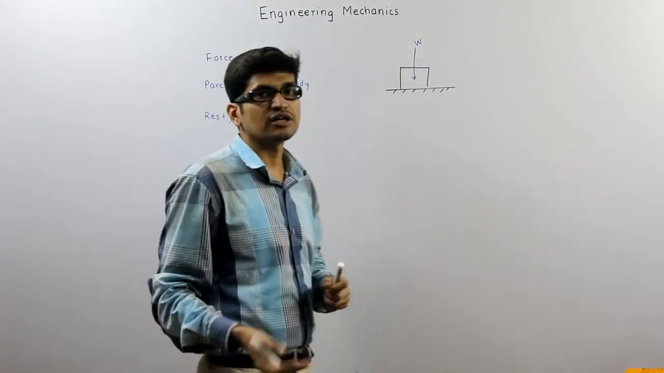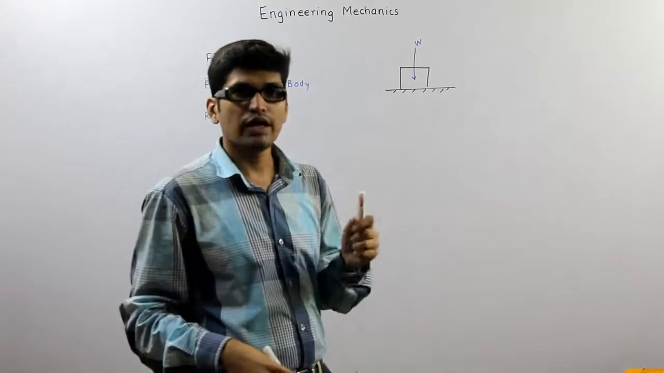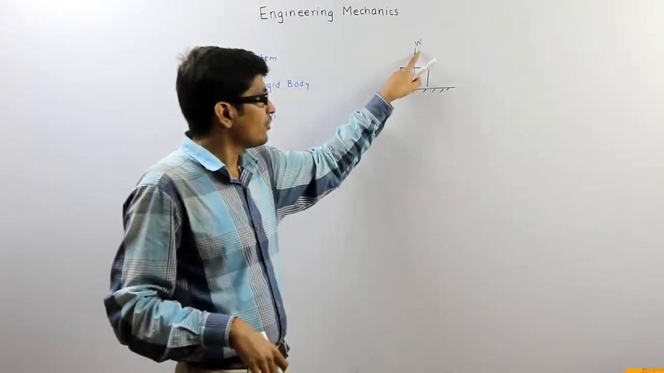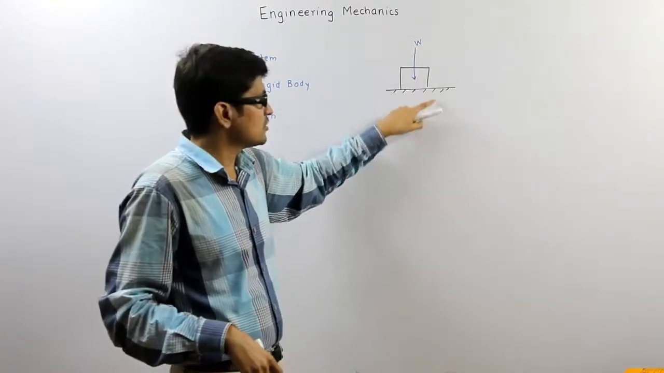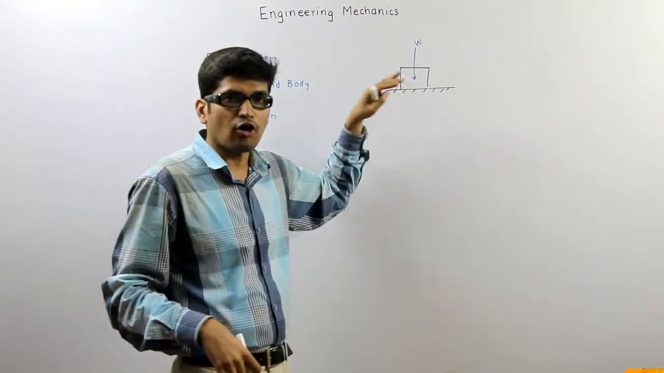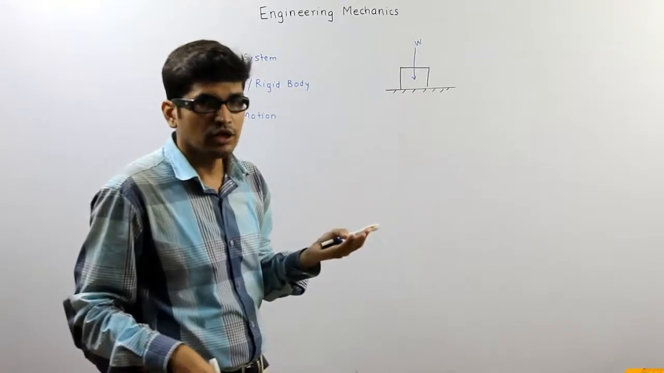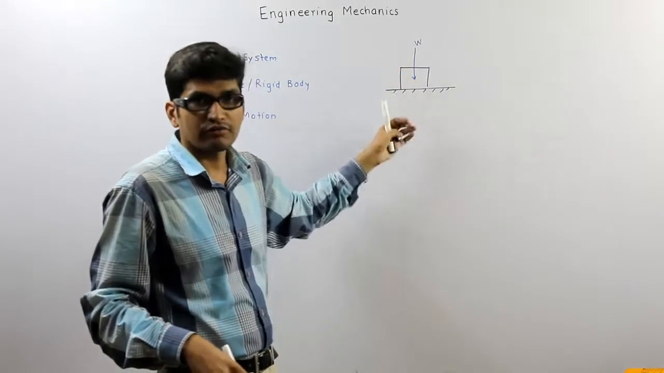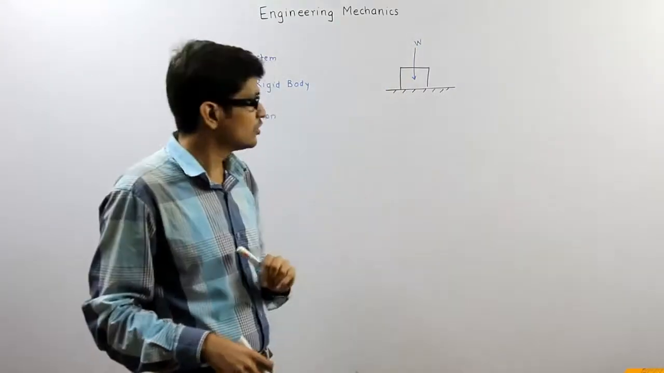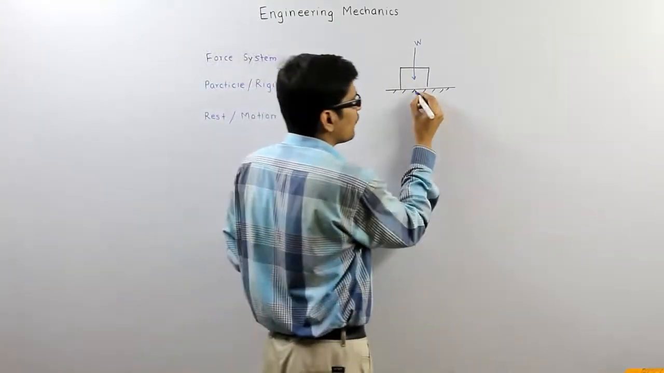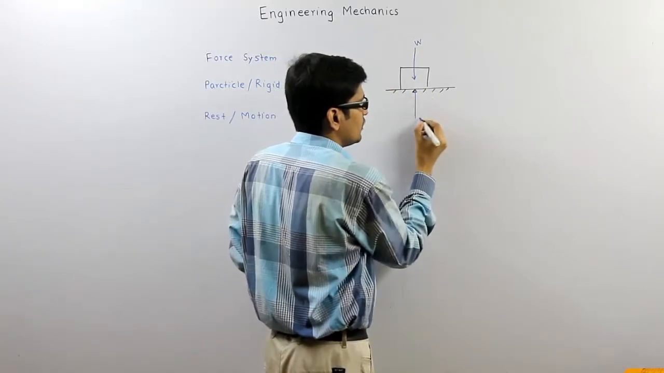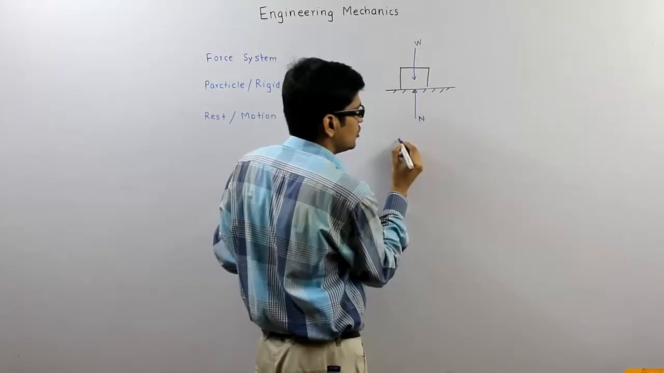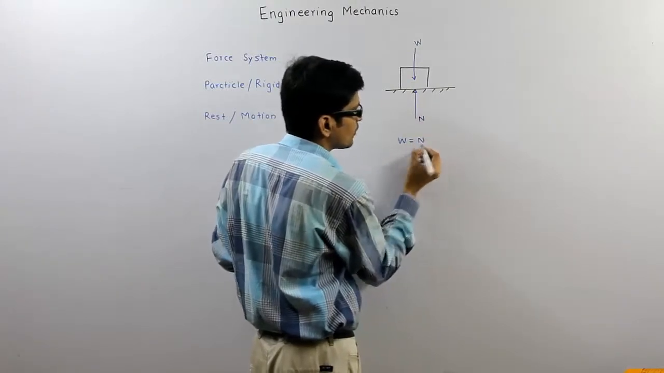Now as per Newton's third law which states that to every action there should be equal and opposite reaction, for balancing this weight, this support, that is the surface, should offer equal and opposite reaction. Then only the block is going to be steady, otherwise it will go deep in the ground. So the surface will offer equal and opposite reaction for this weight. So I can write W is equal to N.